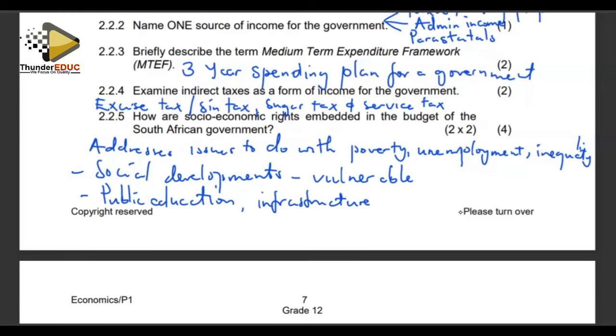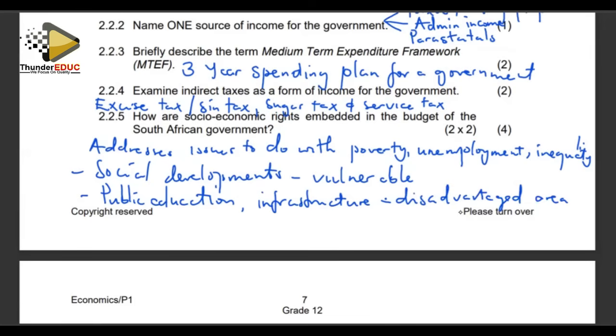So that we have to take care of mainly the disadvantaged areas. So some of these issues, they address the problem of socioeconomics. We are looking at the society and their capacity to fend for themselves. What must be done in the national budget? We address issues to do with poverty. What measures can be implemented by the government through the budget to alleviate poverty? That is where we talk about the government reviewing the amount of funds that are paid to the vulnerable as the grants, either child support, either disability, either the old age grants. We are trying to find ways of alleviating poverty amongst the vulnerable members of society.